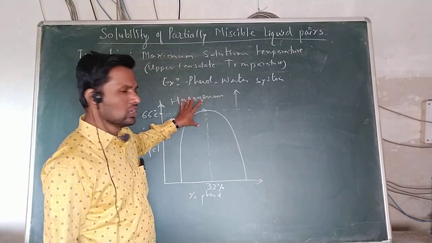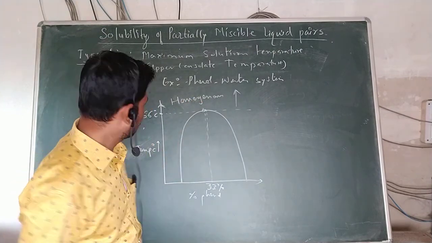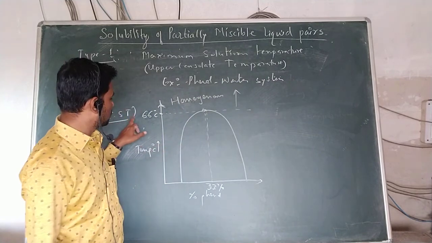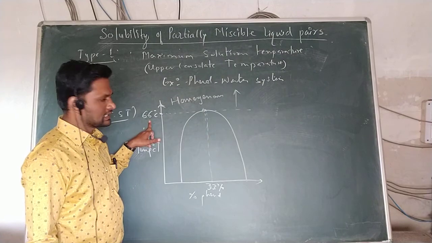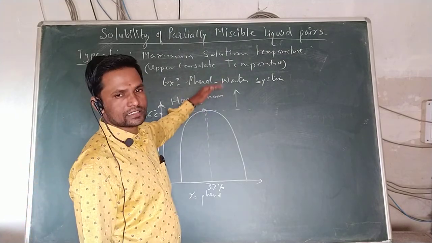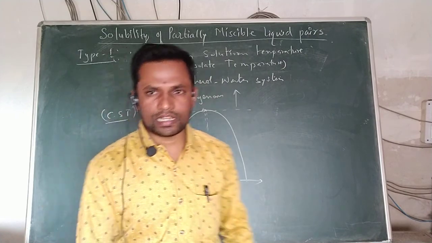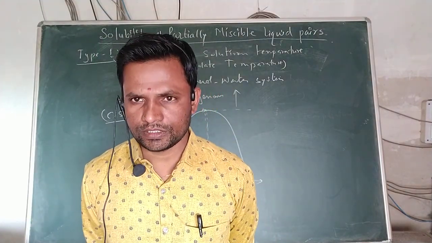Therefore, the critical solution temperature of the phenol water system is 66 degrees Celsius, above which the system is miscible. This is called the maximum solution temperature or upper consolute temperature. Okay.